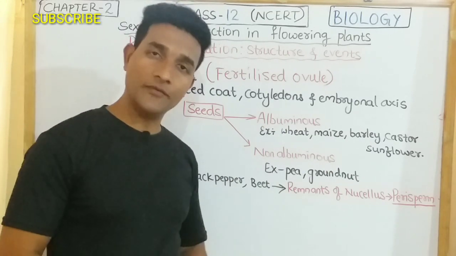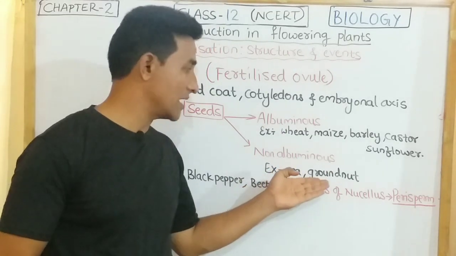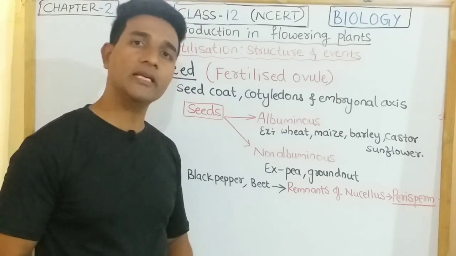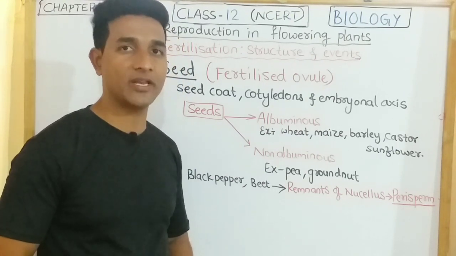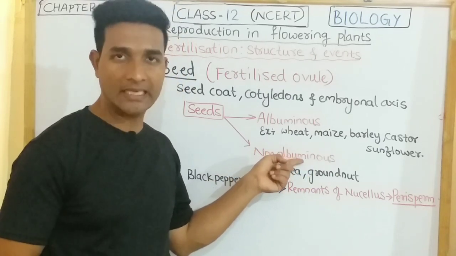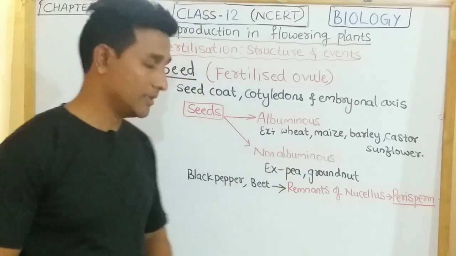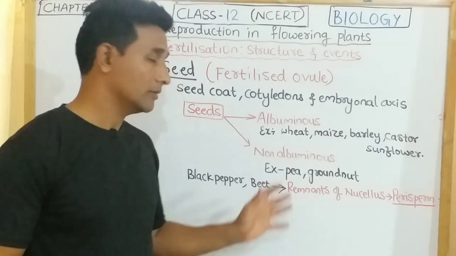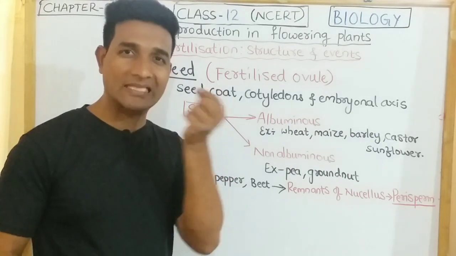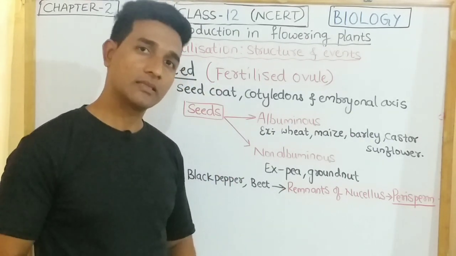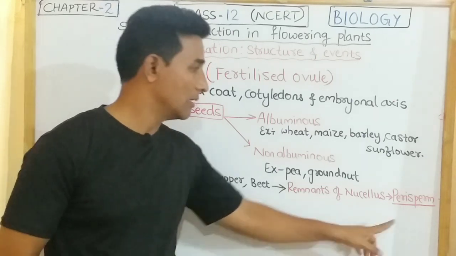And if you observe pea and groundnut, here the endosperm is completely utilized by the developing embryo, and those seeds are called non-albuminous seeds. And in black pepper and beet, you can find some residue or remnants of nucellus in the seed, and that is called perisperm.